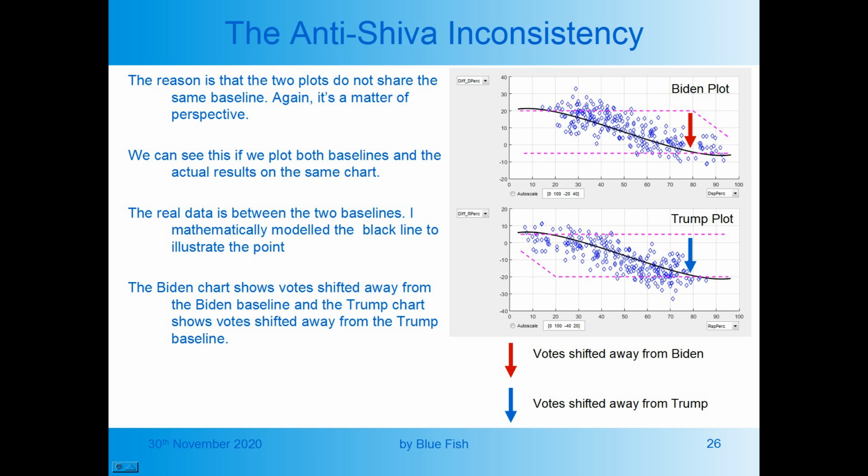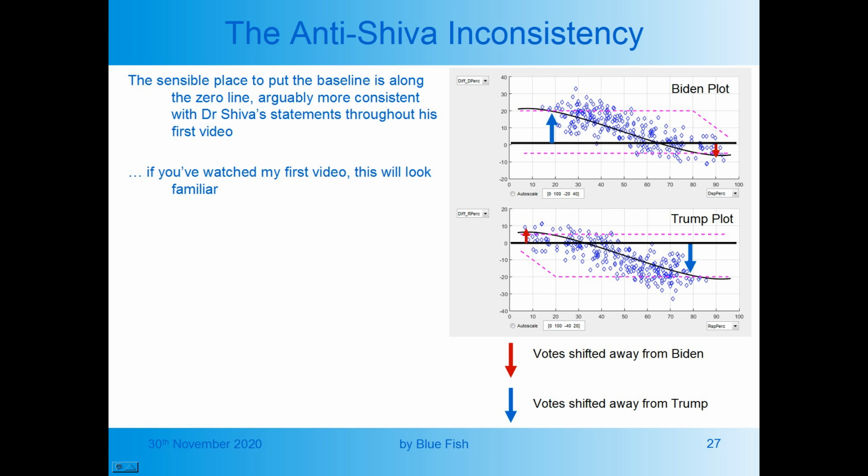We can see this if we plot both baselines and the actual results on the same chart. The real data is between the two baselines. I mathematically modelled the black line just to illustrate the point. The Biden chart shows votes shifted away from the Biden baseline, and the Trump chart shows votes shifted away from the Trump baseline. The sensible place to put the baseline is along the zero line, and arguably this is more consistent with Dr. Shiva's statements throughout his first video. If you watched my first video, this will start to look familiar.